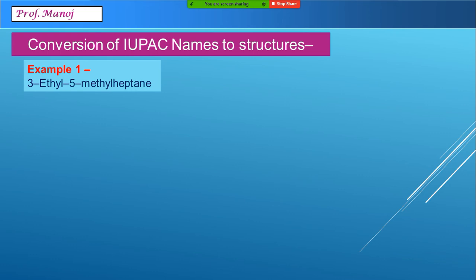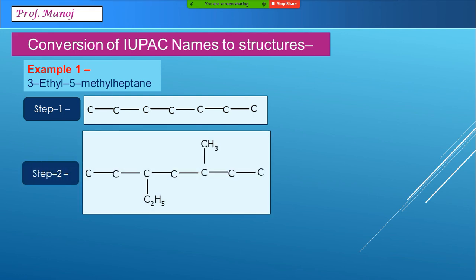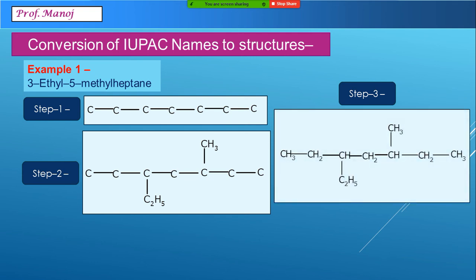Whenever we get a name, read the last part of the name, that is heptane, and draw the 7 carbon atoms chain without writing any hydrogen. Now number it on your own, either from left to right or right to left, whichever way you want. And in this step we add the side chains. So I have numbered here from left to right. On third position I have taken ethyl, fifth position I have taken methyl. Now our last step, just fill up the hydrogen atoms and write the final structure.